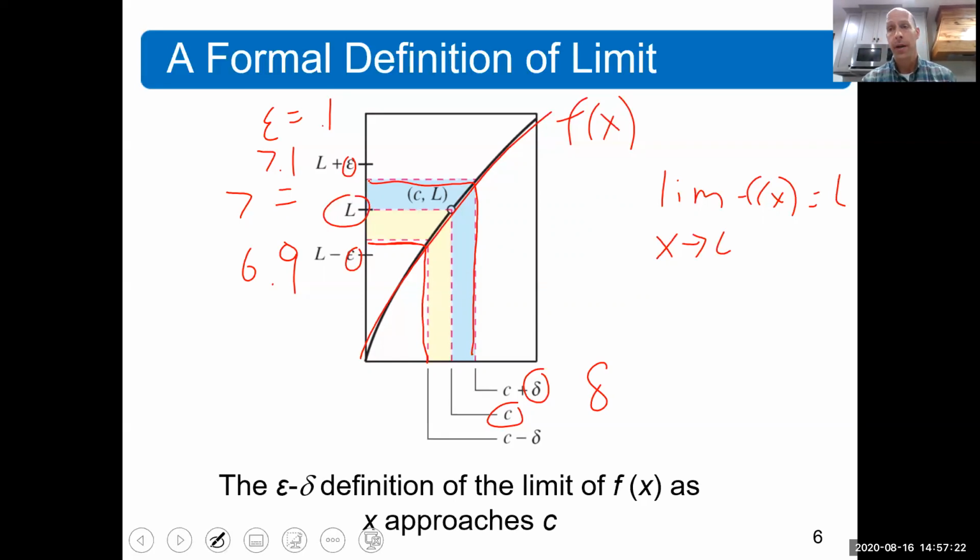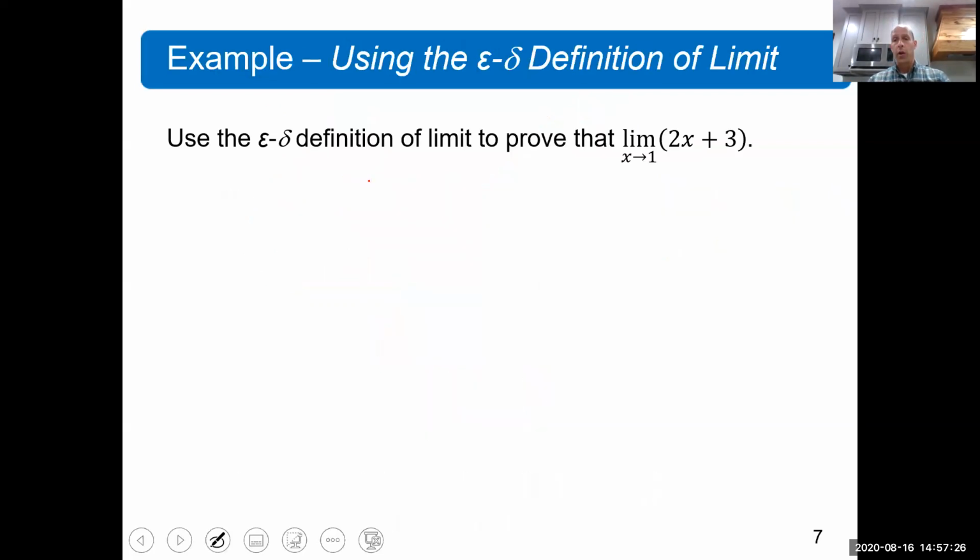Now I'm going to try to do an example to illustrate this. We're going to look at this very simple function here. And remember, this is f of x. You probably already know that 2x plus 3 is a linear function. There are no holes, it's continuous, all those wonderful things. So you could probably already guess what this limit is. By direct substitution, the limit of 2x plus 3 as x goes to 1 is going to be 5, and it is.